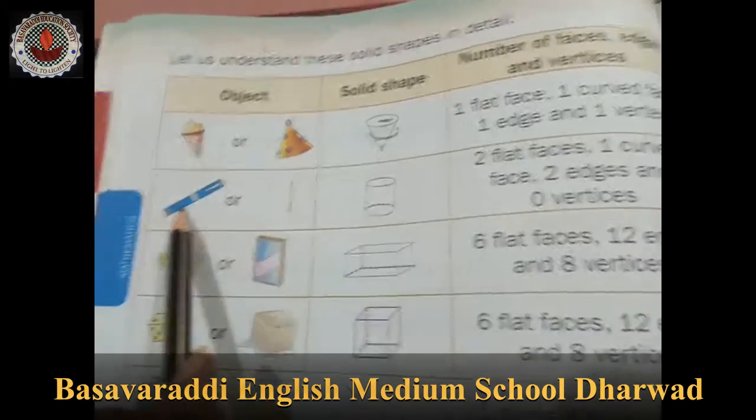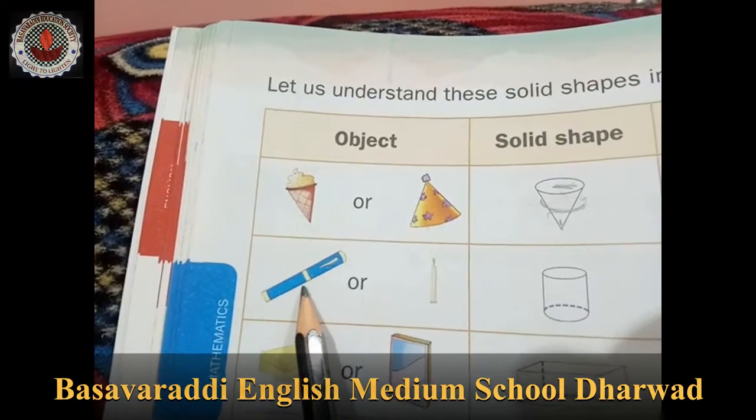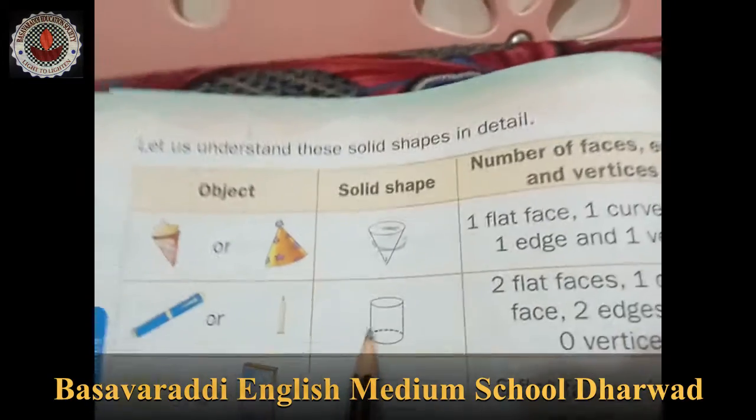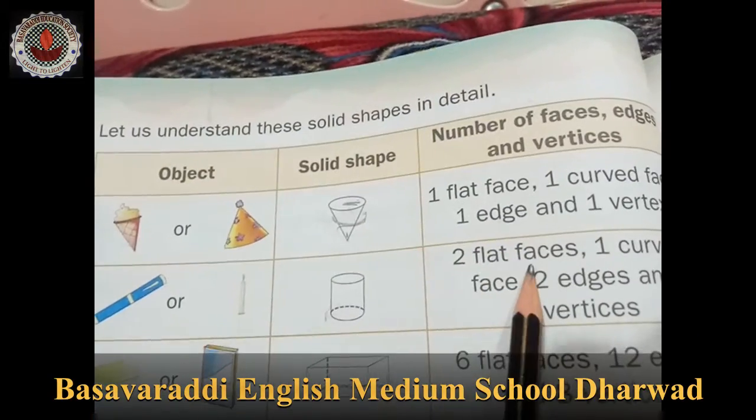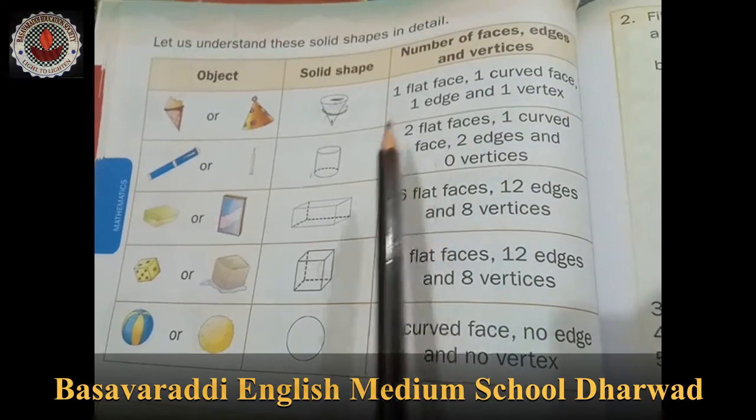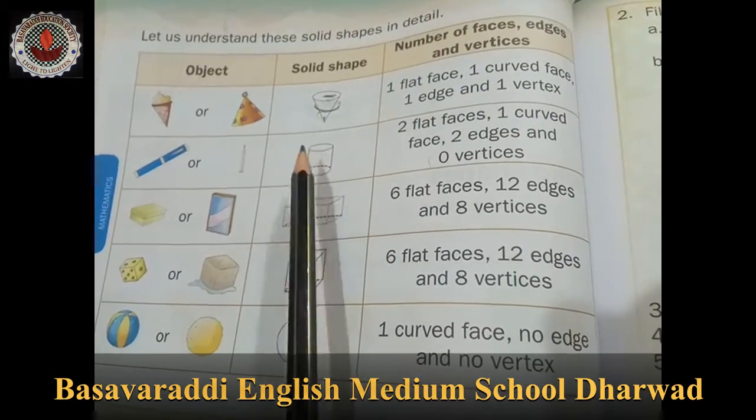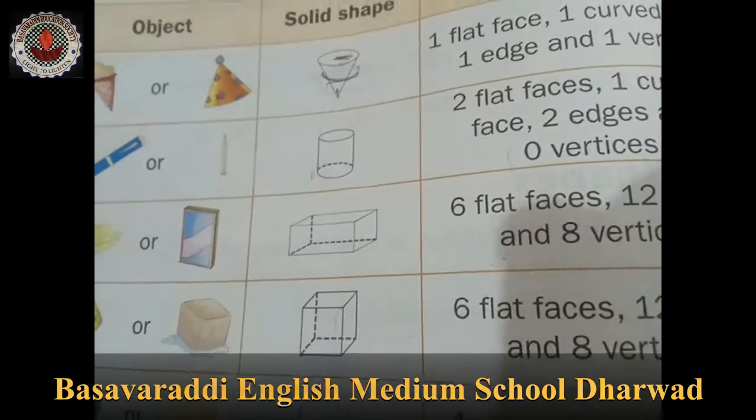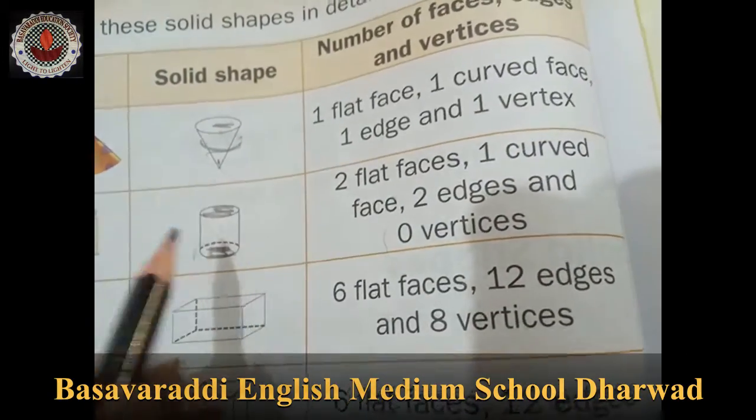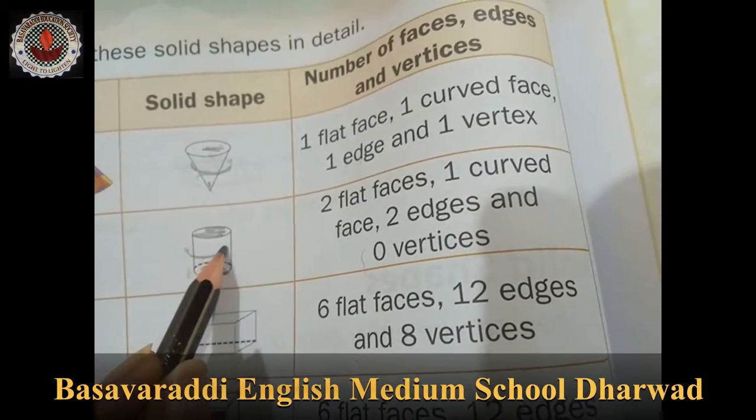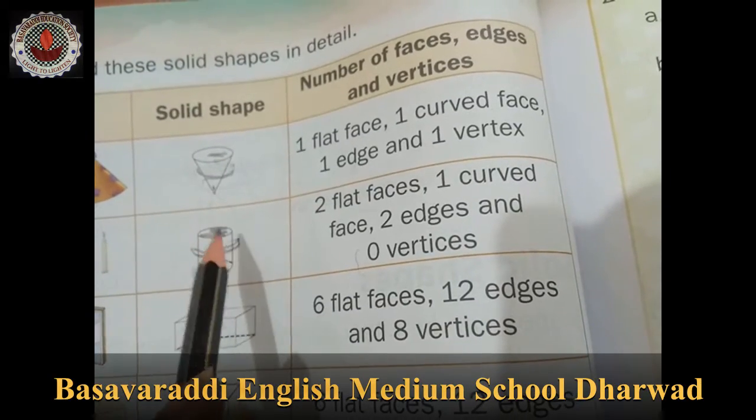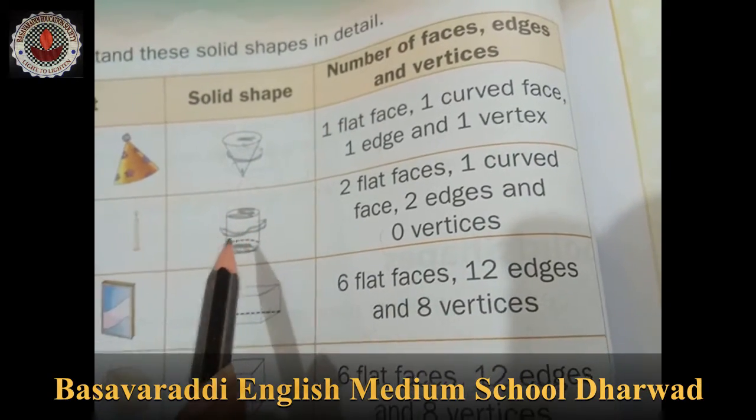Now this is a cylinder. A pen or a candle looks like a cylinder. The cylinder has two flat faces, 1 and 2, and one curved face, and no vertex. Nothing meets at a point, so there is no vertex.